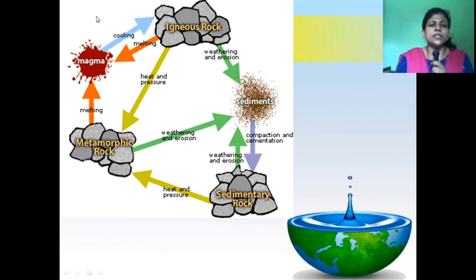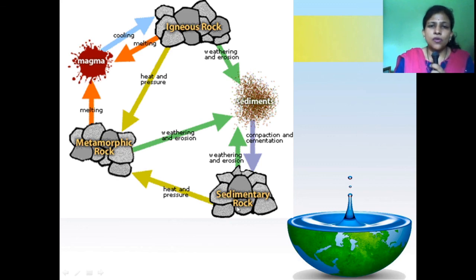See, this is the rock cycle. This is the magma. When magma cools and solidifies, that rock is called igneous rock. During this process, the water formed is called magmatic water. When igneous rocks undergo weathering and erosion, sediments are formed. These sediments settle, and that process is called sedimentation. During sedimentation, the water is entrapped in that rock.